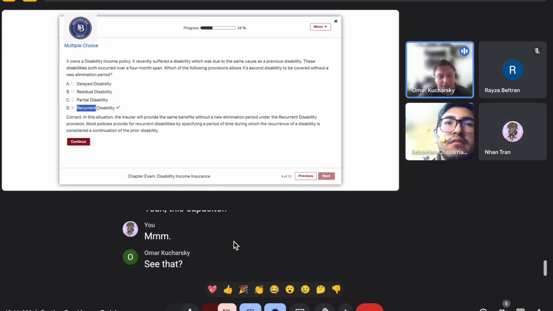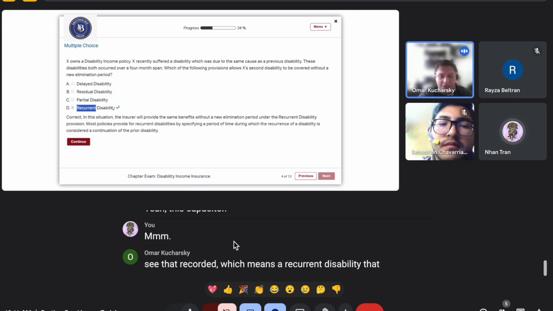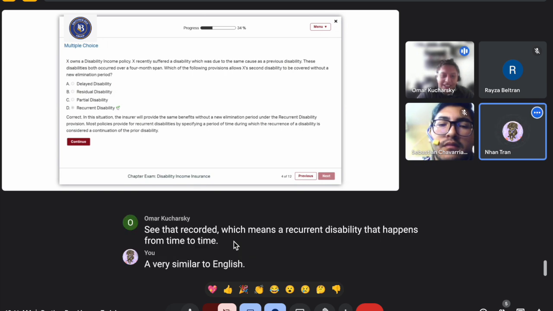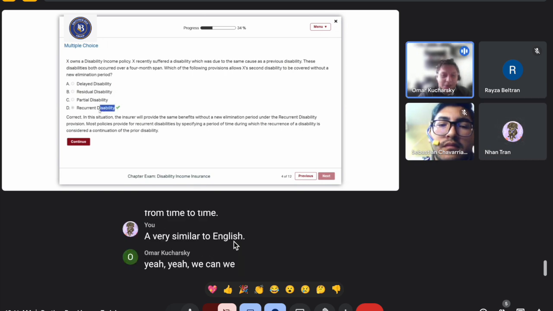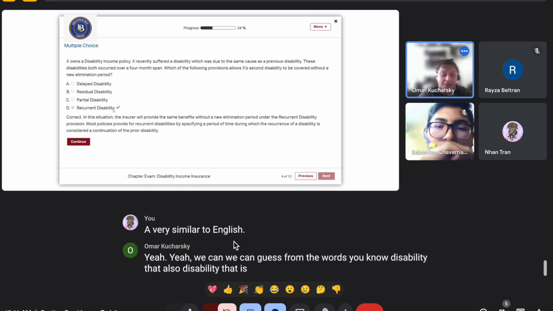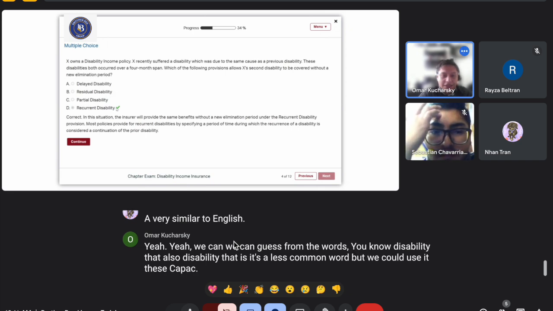Discapacidad recurrente, which means a recurrent disability that happens from time to time. Very similar to English. We can guess from the words, disabilidad. Disabilidad is a less common word, but we can use it. Discapacidad. Non-capacity.